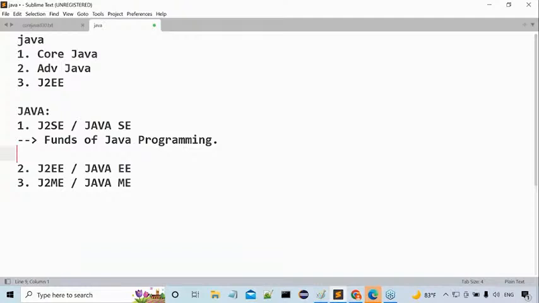English is a natural language, not a programming language. In English, what is the main thing? Formation of the statements. Am I right or not? Statement formation is the main thing for spoken English. Am I right or not?